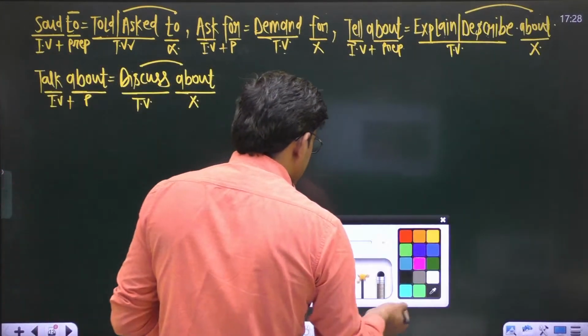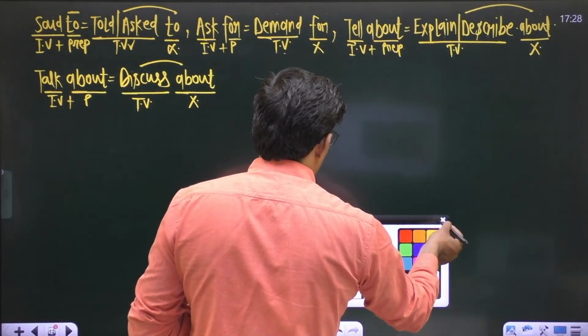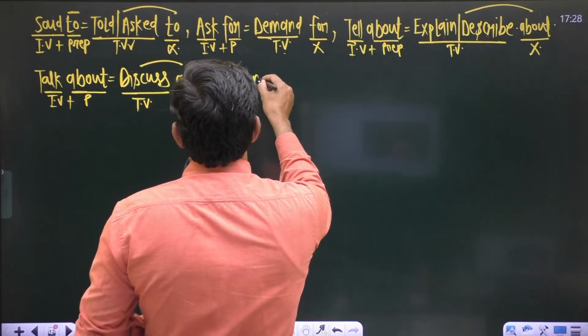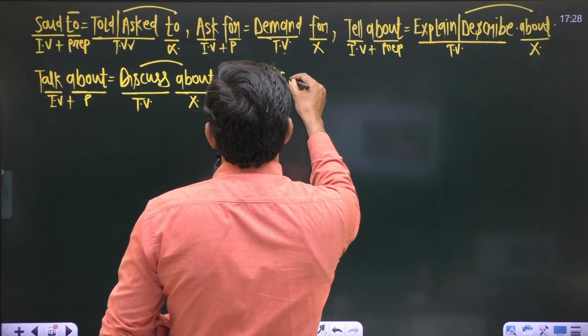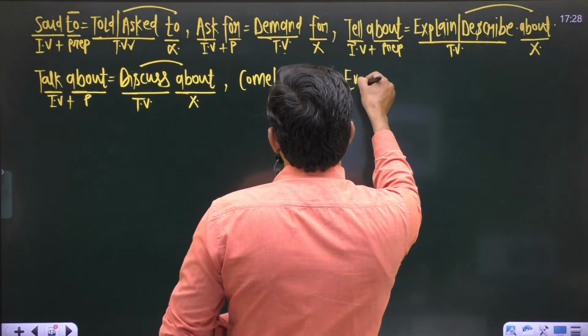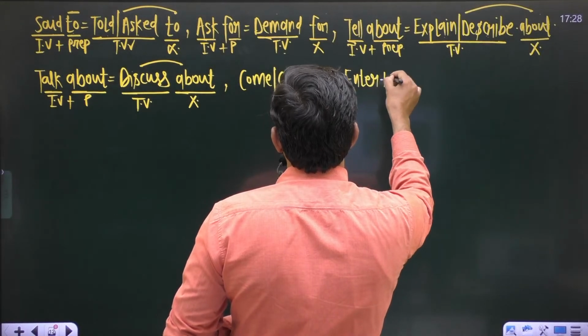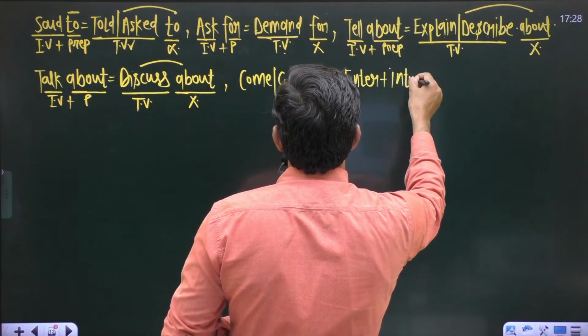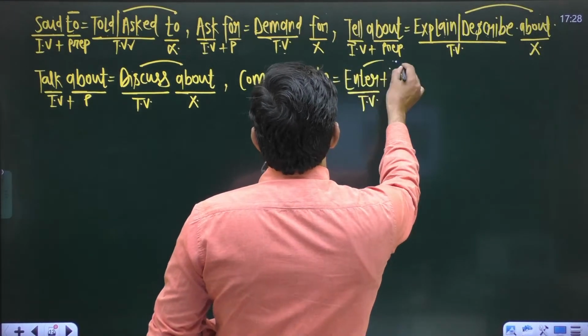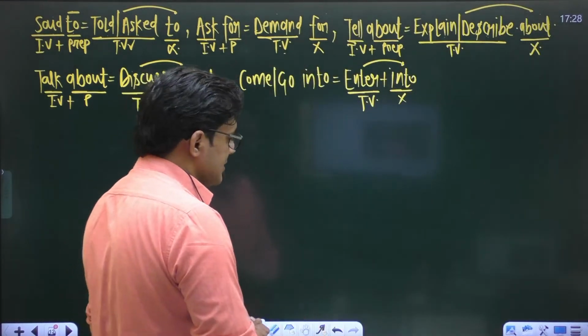So let us move to some more examples. If I say come into or go into, come into or go into is equal to enter, so don't use the preposition into after enter. This verb enter is a transitive verb, so don't use into after this transitive verb.